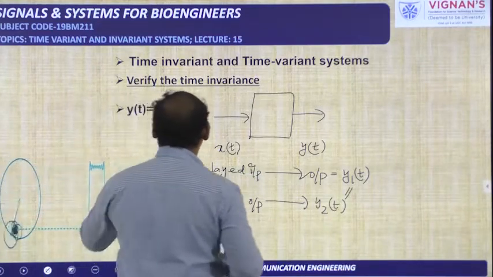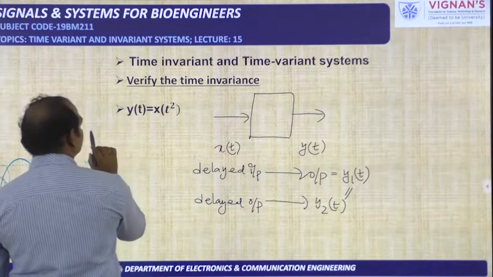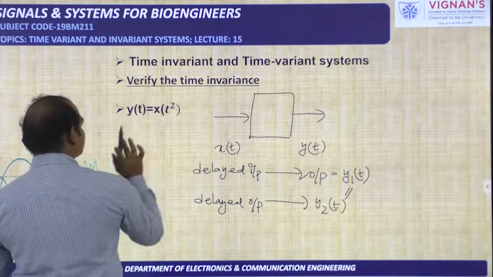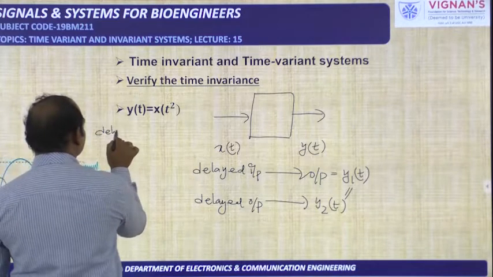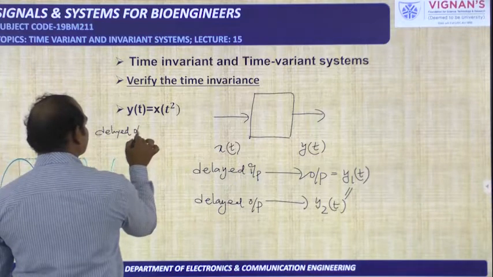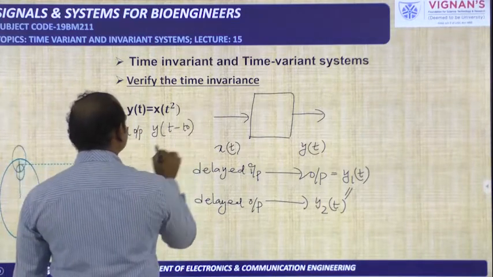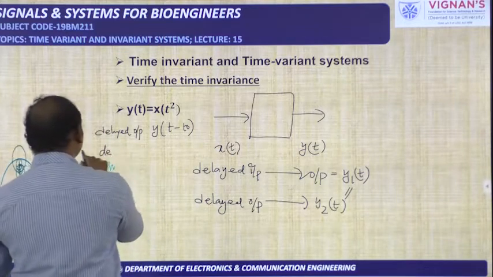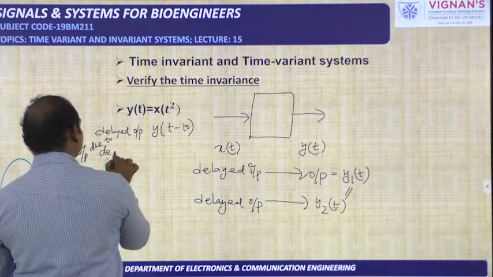So for this relationship, how to get the delayed output or delayed input? Delayed input means x of t minus t naught. Output due to delayed input.